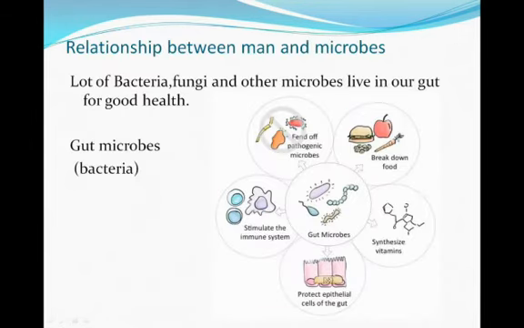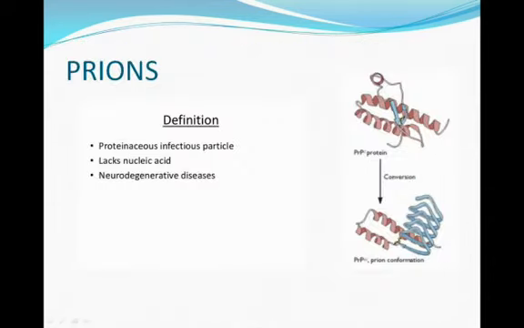Next, the relationship between man and microbes. A lot of bacteria, fungi and other microbes live in our gut for good health. Gut means intestine. Gut microbes are good bacteria, for example Lactobacillus. Next we see prions. Prions are proteinaceous infectious particles. No nucleic acid is present. They cause neurodegenerative diseases. This is a ribbon-like structure.